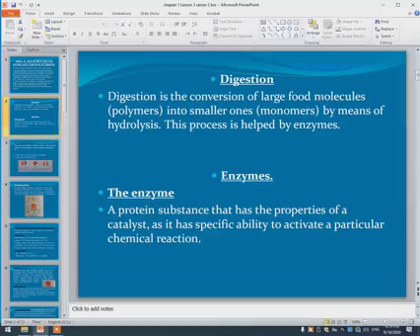What is an enzyme? We have studied enzymes before. An enzyme is a protein substance that has the properties of a catalyst. It has the ability to activate a particular chemical reaction. The enzyme is used to speed up the chemical reaction without any change in its own structure.